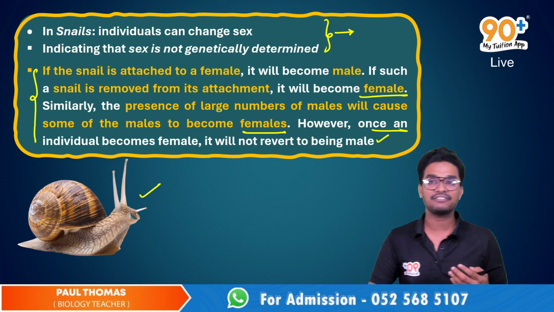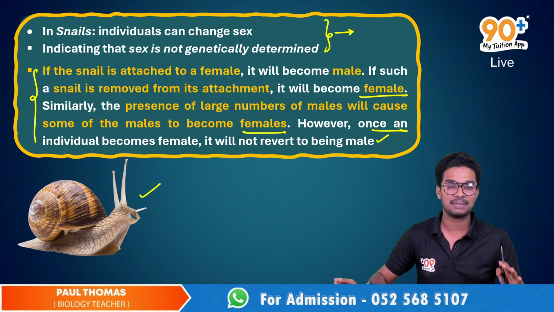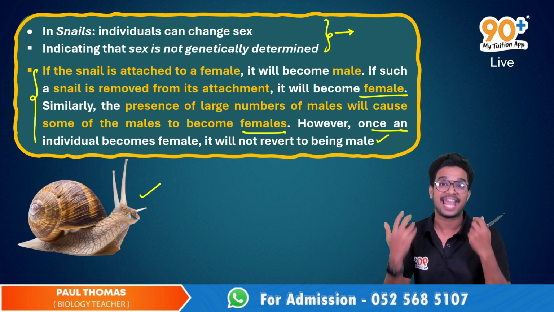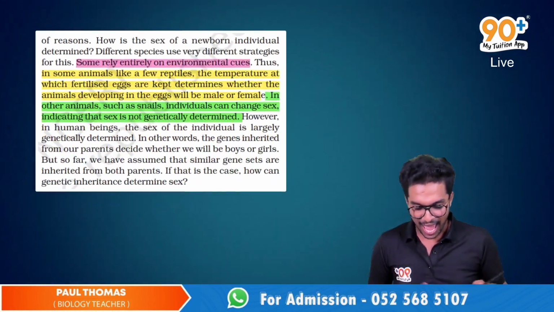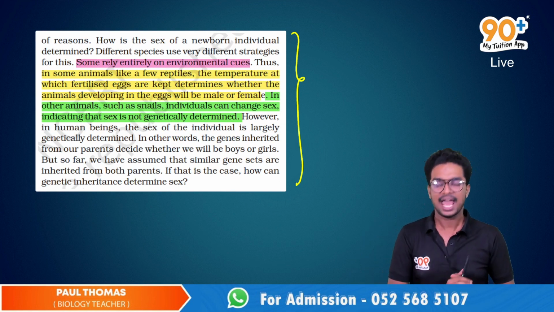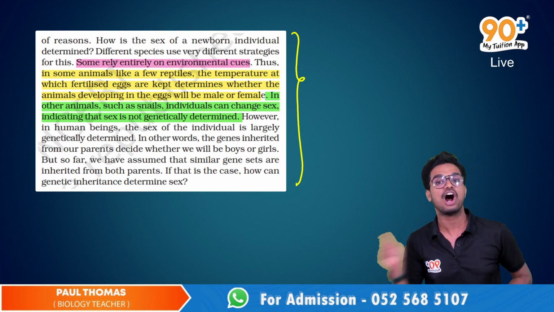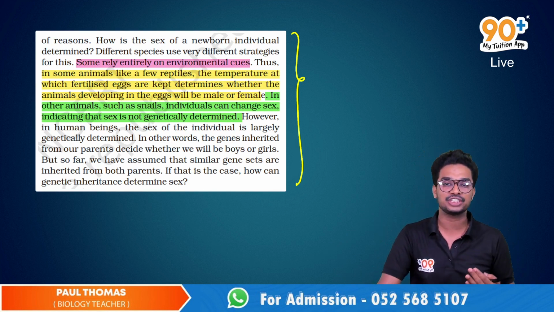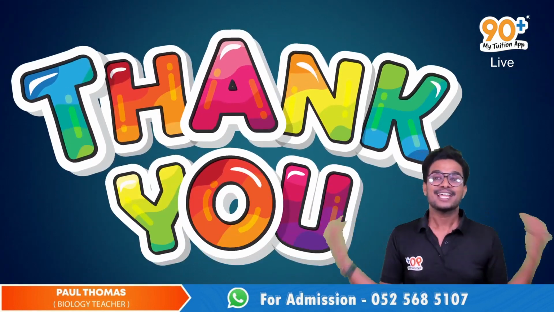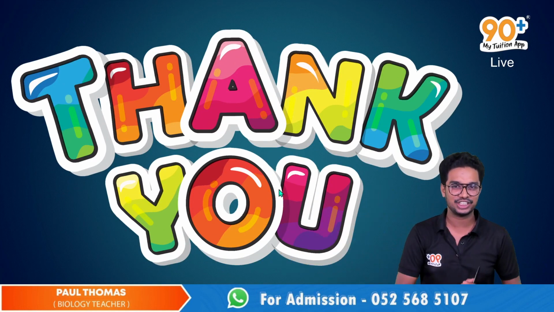But in the case of snails and turtles, the sex is not genetically determined. In turtles, the sex is determined exclusively by the environment after the fertilization event. These are the highlighted portions regarding sex determination by the environment, and some rely entirely on environmental cues. You can note or highlight all these points regarding sex determination by the environment, not by genetics. Now we have completed one most important question from the Heredity chapter.